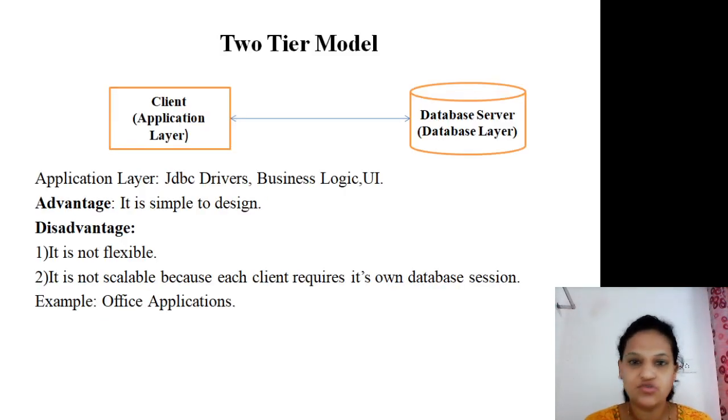There are two types of models. Out of these, the first one is the two-tier model. According to the name, the two-tier model includes two parts, or we can say two modules. The first module is called the client layer and the second is called the database layer. The client layer also includes the application layer, meaning your front end along with your business logic. That means the coding part is totally present in the first module, and the data related to the database is stored in the database layer.